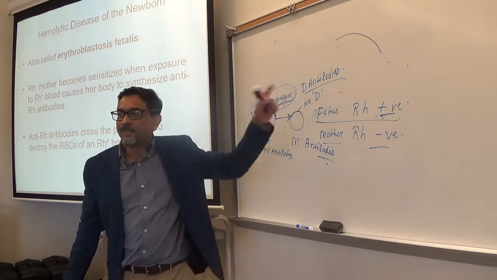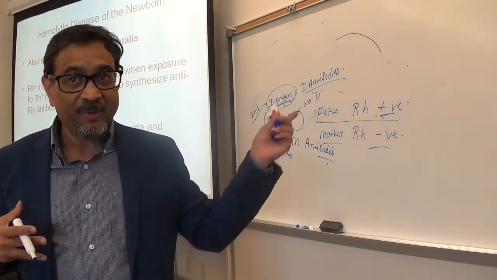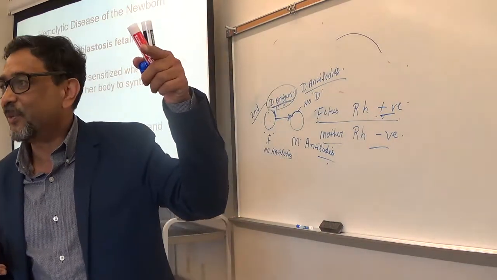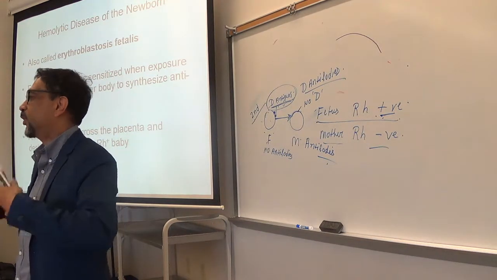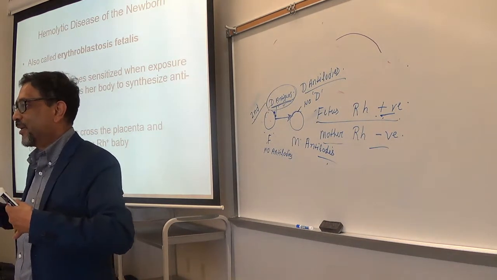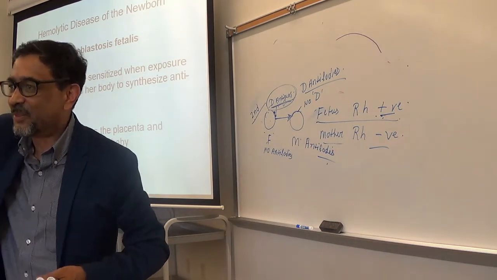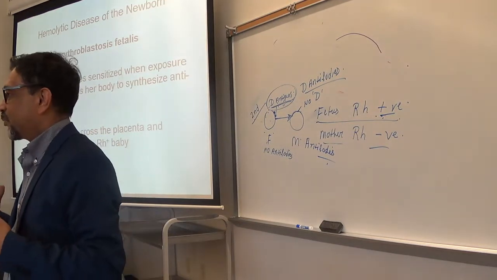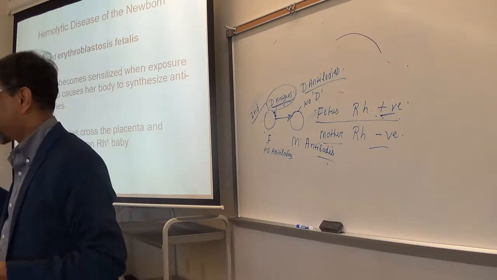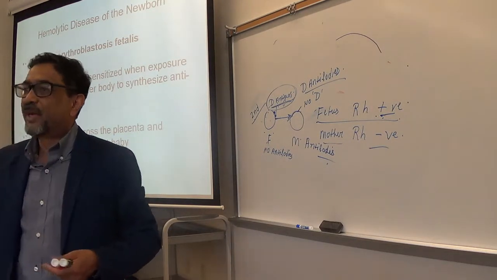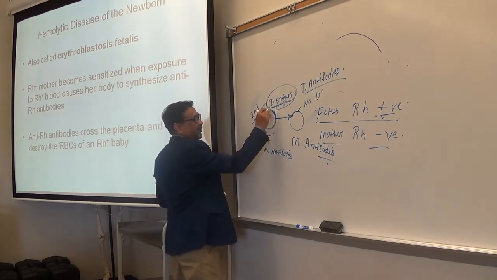This time the mother's body already has plenty of antibodies because the first exposure has occurred right before, and even after the birth, the mother's body continues to produce antibodies. When the D antigens enter the second time, the mother's body will produce more antibodies and also has plenty of antibodies. So that will cause the destruction of the red blood cells of the fetus.